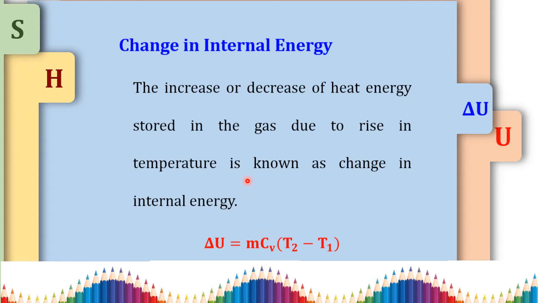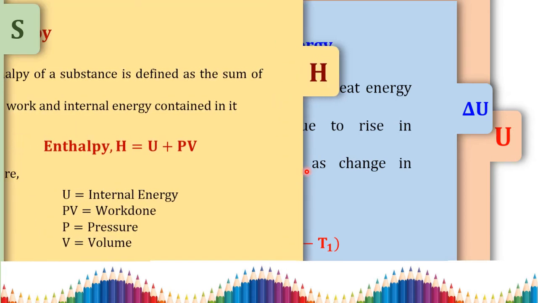For example, at the initial state, the internal energy U1 is m Cv T1, and at the final state, the internal energy U2 is m Cv T2. So for the change in internal energy, we write U2 minus U1, that is m Cv T2 minus m Cv T1. That can be written as delta U is equal to m Cv into T2 minus T1. So this is your change in internal energy.